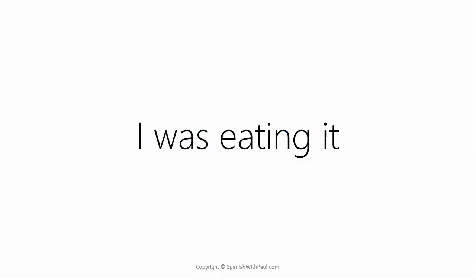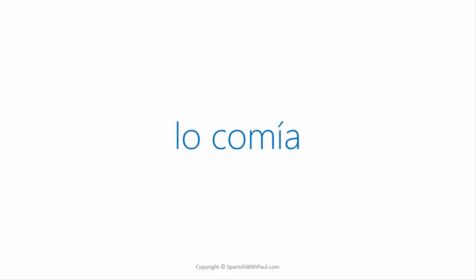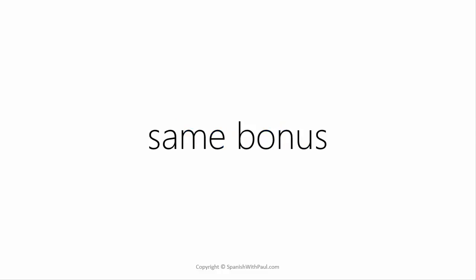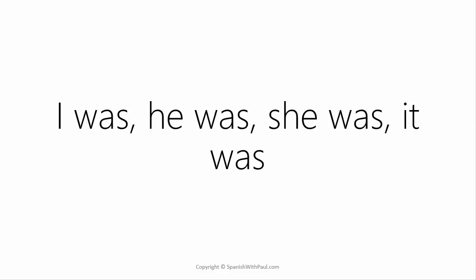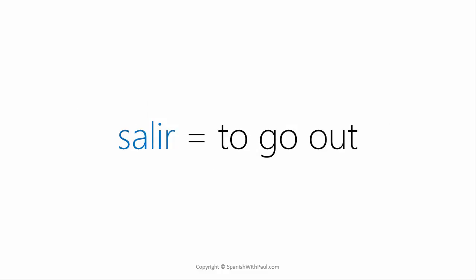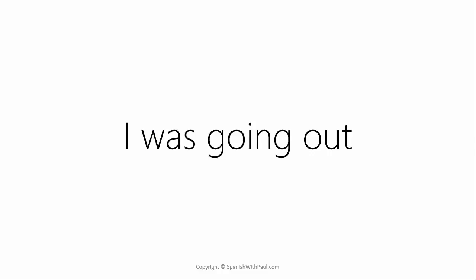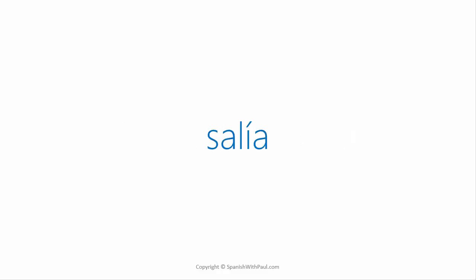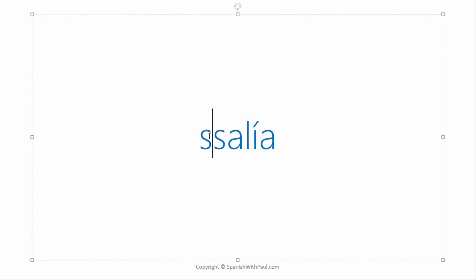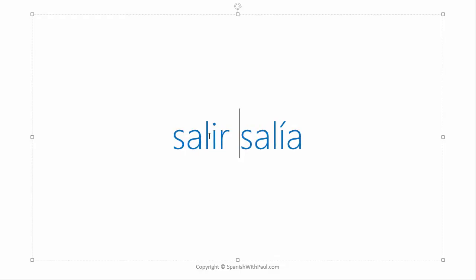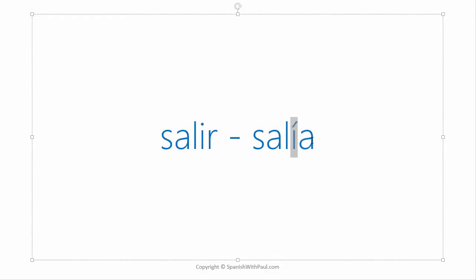How would you say I was eating it? Lo comía. And again, we have the same bonus because comía means I was, he was, she was, or it was. Let's try another example, this time with an IR verb, salir, to go out. So what we want to express again is I was going out. And for that, we get the sound of salía. So let's put it up here. We have salir going to salía. You can hear the ía sound here, ía.